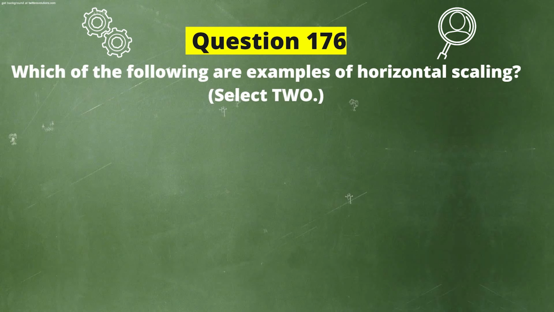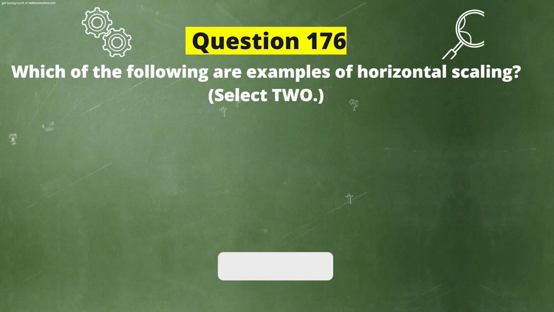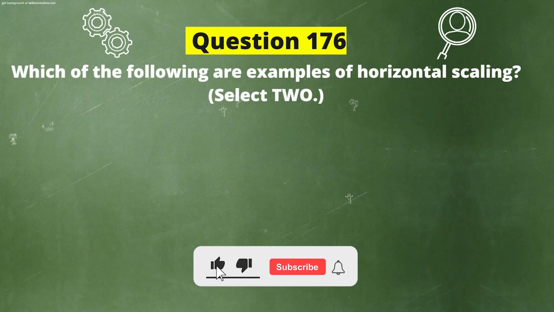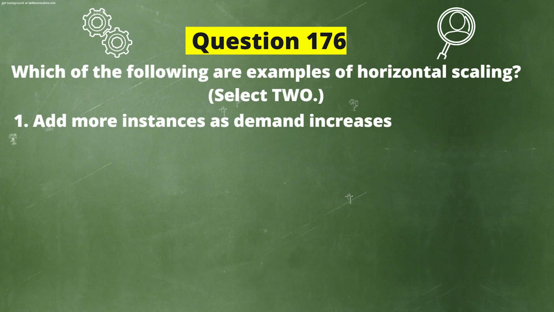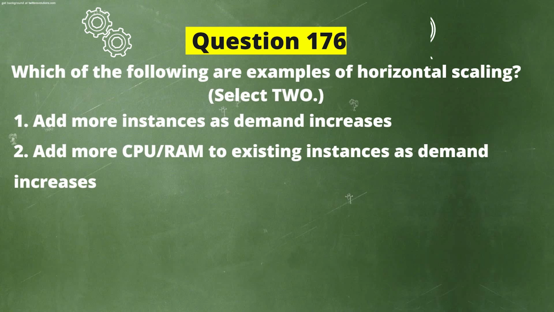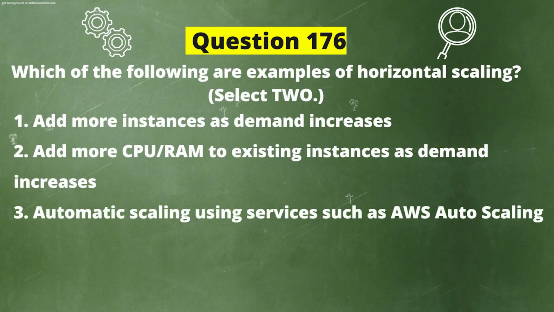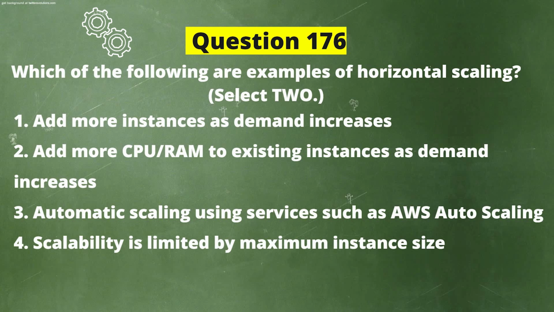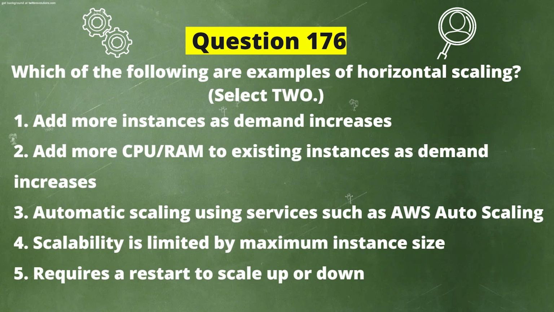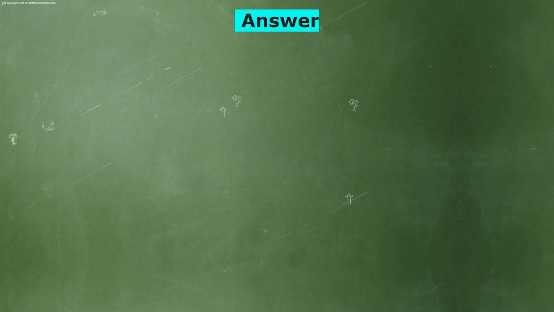Next question. Which of the following are examples of horizontal scaling? Select two options. Now the options are: Option 1. Add more instances as demand increases. Option 2. Add more CPU or RAM to existing instances as demand increases. Option 3. Automatic scaling using services such as AWS Auto Scaling. Option 4. Scalability is limited by maximum instance size. Option 5. Requires a restart to scale up or down. And the correct answer is option 1.